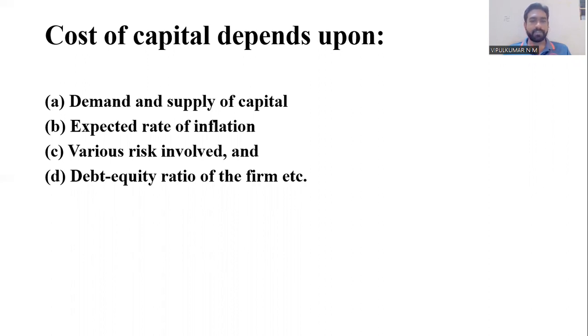If a company has a 2:1 debt equity ratio, they can simply follow a method for raising finance through various sources like equity, debentures, preference shares, etc. But they have to keep the ideal debt equity ratio as they had before. So these are the four factors which affect cost of capital.